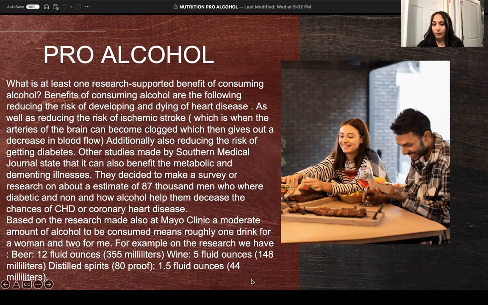Then the Mayo Clinic looked at a moderate amount of alcohol consumption, which, as I mentioned before, is one drink for women and two for men. They also found, for example, that a drink is 12 fluid ounces of beer, 5 fluid ounces of wine, and distilled spirits and so on.